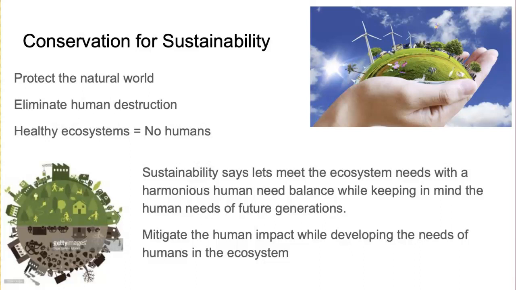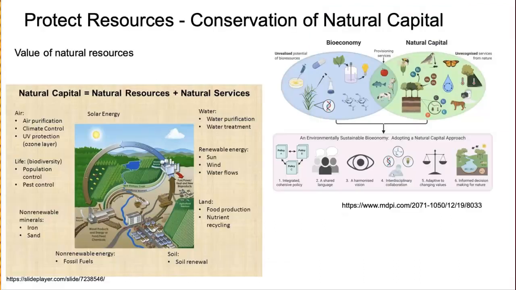That's why we look at green things, right? Green sources of energy or natural ways to help find human needs being met and giving up the things that are hurting the earth. Some of the things that we need to protect are natural resources and natural capital. Natural capital is the number of natural resources plus natural services.